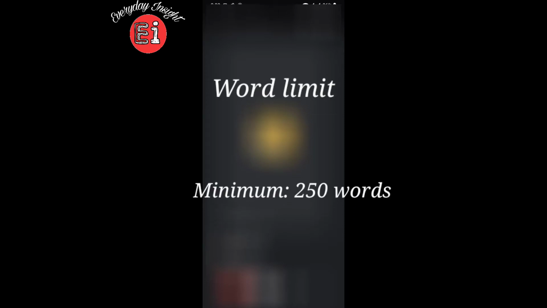Now, the types of questions that you can get in your task 2. First of all, before we begin, the first thing you need to remember is your word limit. In your task 2 answer, your word limit is a minimum of 250 words. That means you will have to write at least 250 words. You will not get extra marks for writing more than 250 words. However, if you write less than 250 words, you will lose marks from your band score. Got the idea?